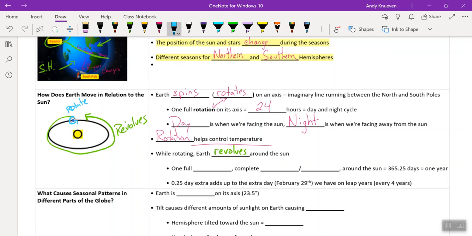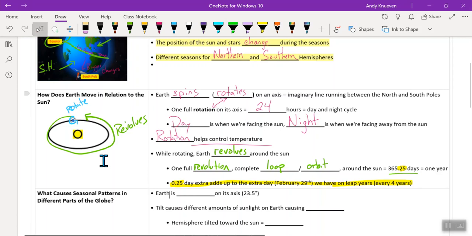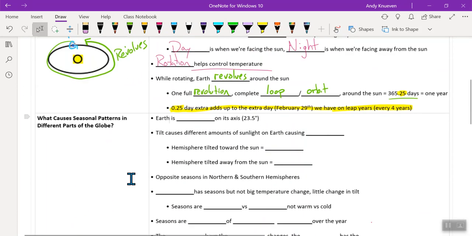So one full revolution, or a complete loop or orbit around the sun, is 365.25 days. And that is what we call a year. But that 0.25 that we see here adds up, and that's where we get our leap day, and that occurs every 4 years. All right. So take a moment and catch your notes at that point. I'm going to keep on reading.